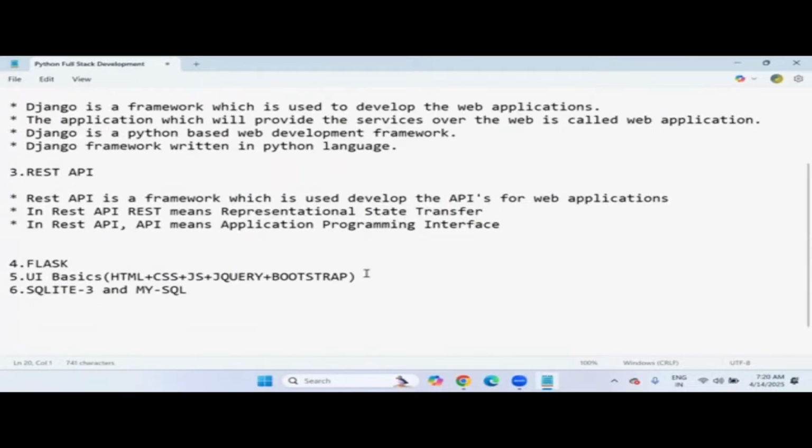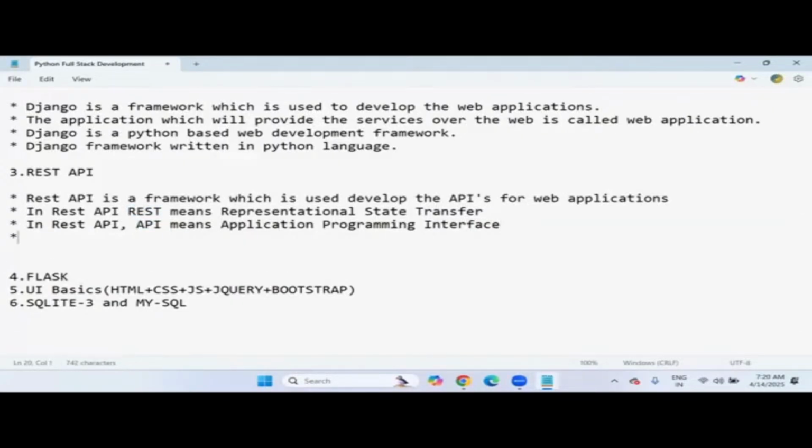So REST means representational state transfer, and API means application programming interface. REST is an architecture or design pattern. Simply, the APIs which are designed based on REST architecture are called REST API.